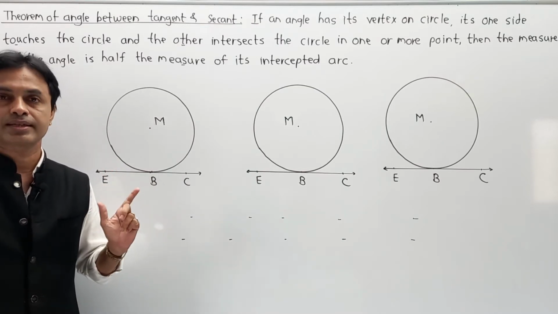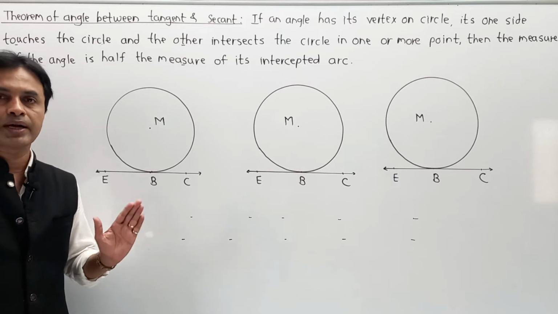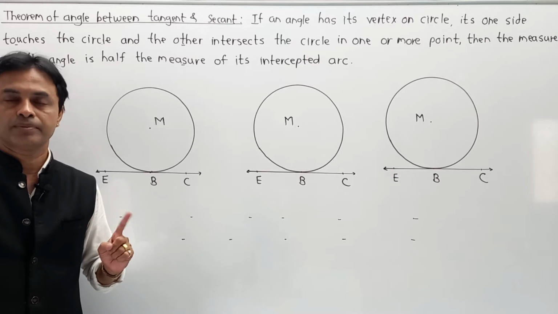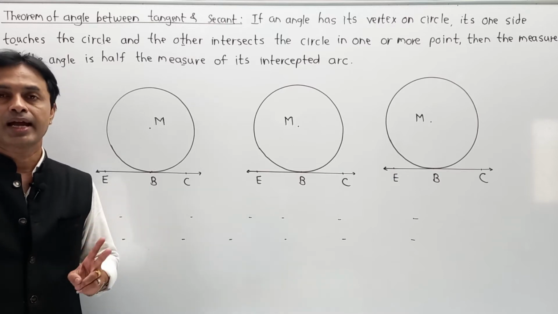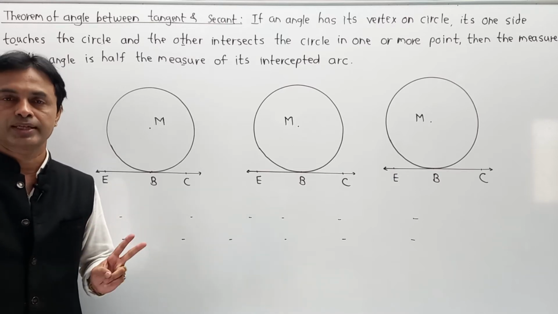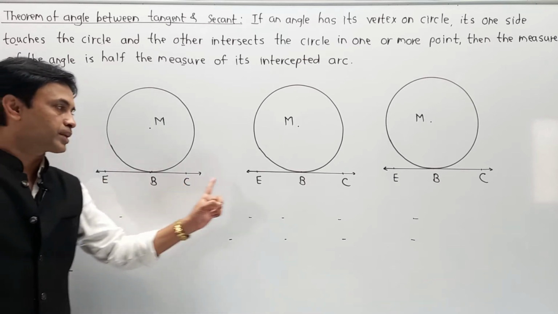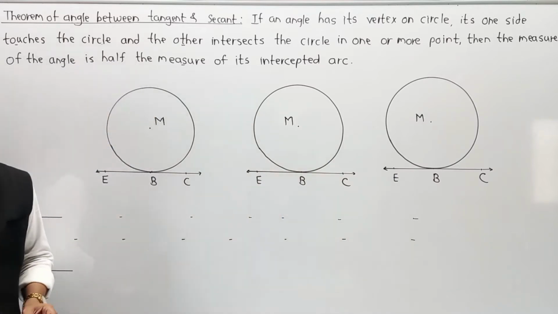Now why do these cases get generated? The part is, angles are of three types. First, an angle may be an acute angle, meaning less than 90 degrees. An angle may be an obtuse angle, meaning more than 90 degrees. And third, an angle may be exactly 90 degrees. And based on that, on the linear diagram, they have divided it.